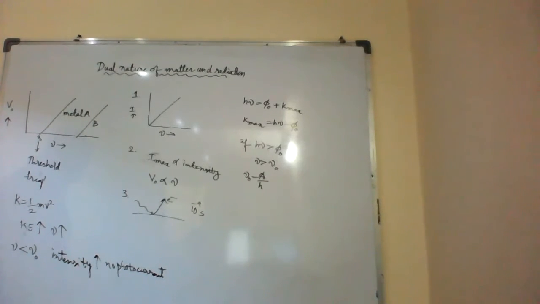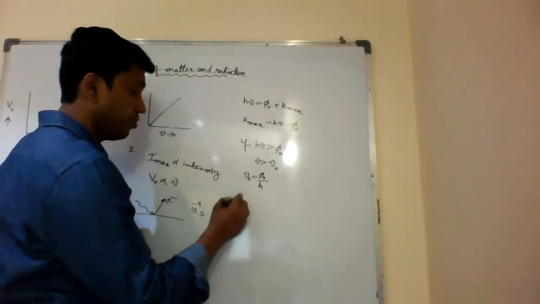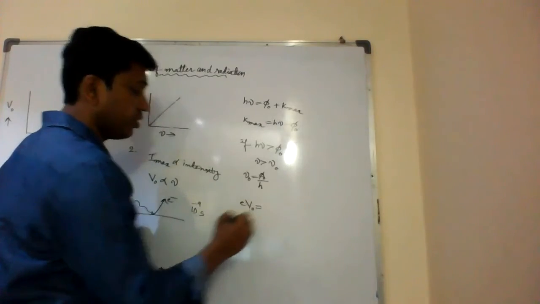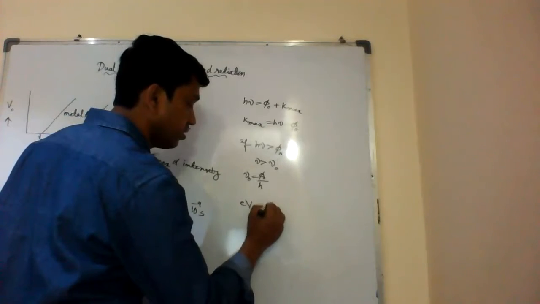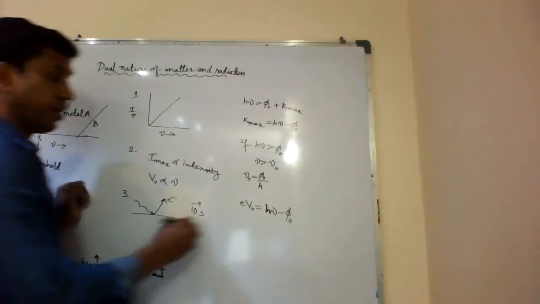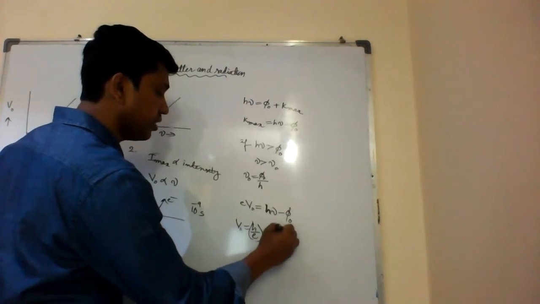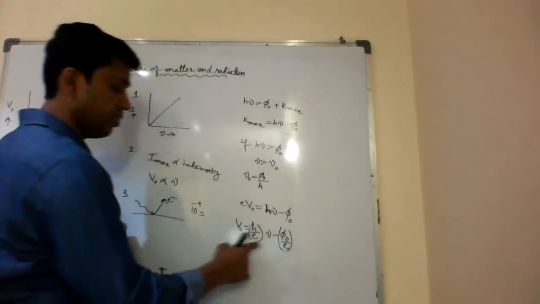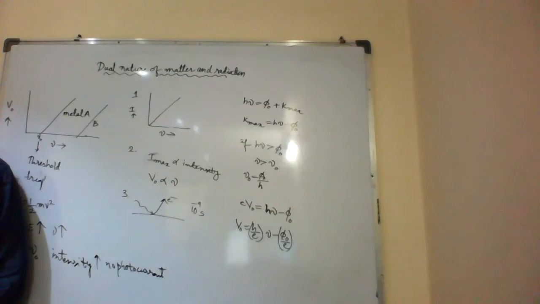Now, in Einstein's picture, we are writing e into V0 equal to, instead of kinetic energy, h nu minus phi 0. So V0 is equal to h by e into nu minus phi 0 by e. So this is the slope and this is the y-intercept. That is how it was explained.